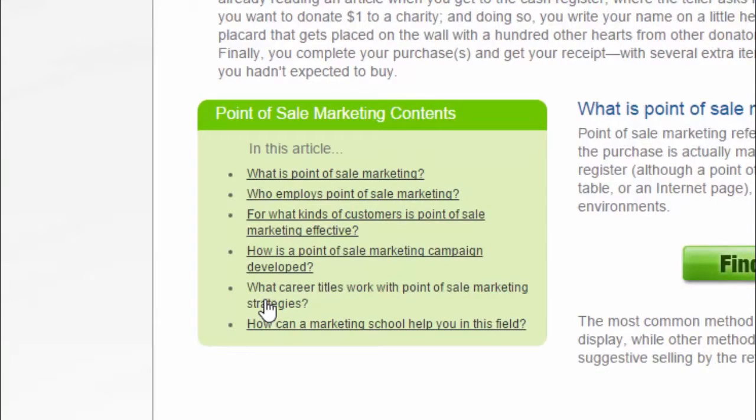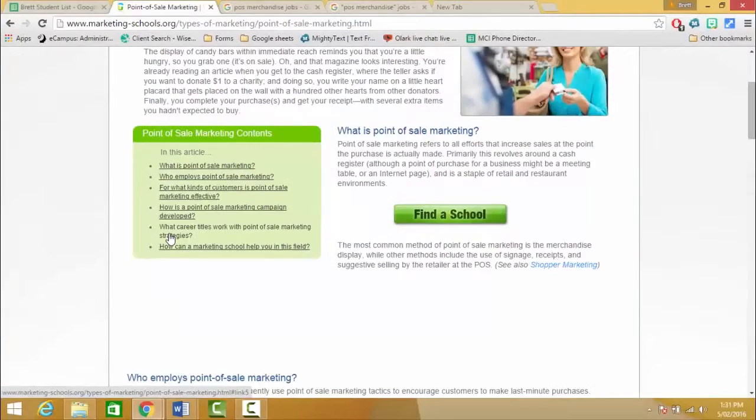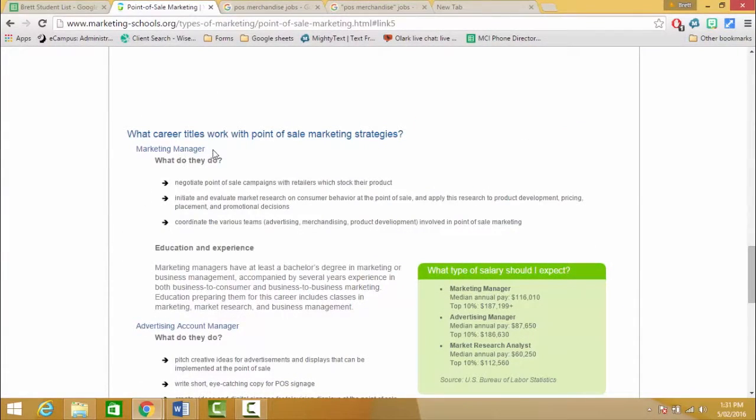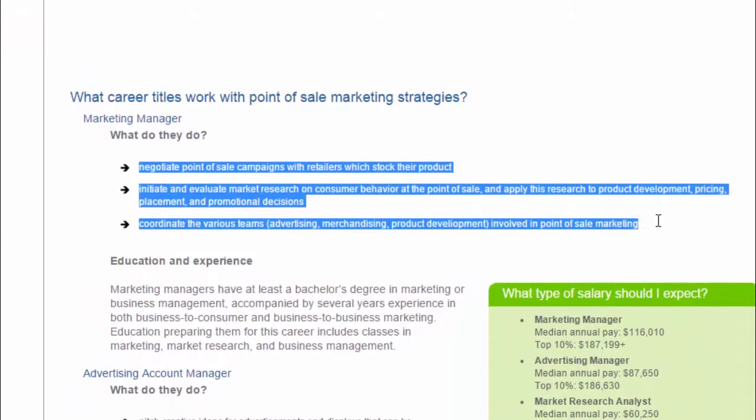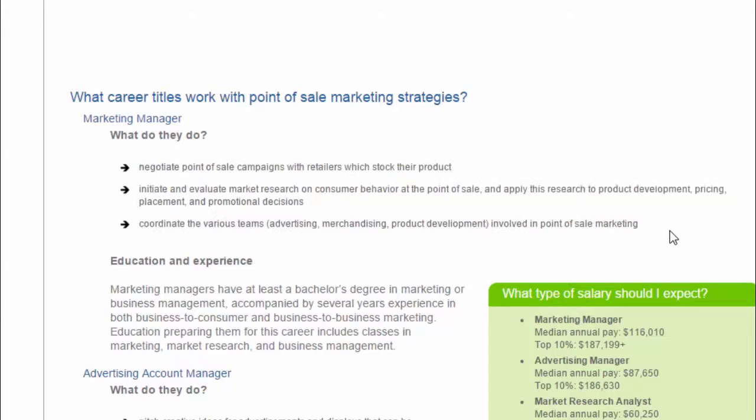What career titles work with point of sales marketing strategies? Now when I click on that, we can see the marketing manager, and as you can see, we've got 3 points that outline what that position does. So that's something that we may be able to use to explain what their position is within the supply chain. We might not necessarily use all of it, but definitely we're going to find that useful information.